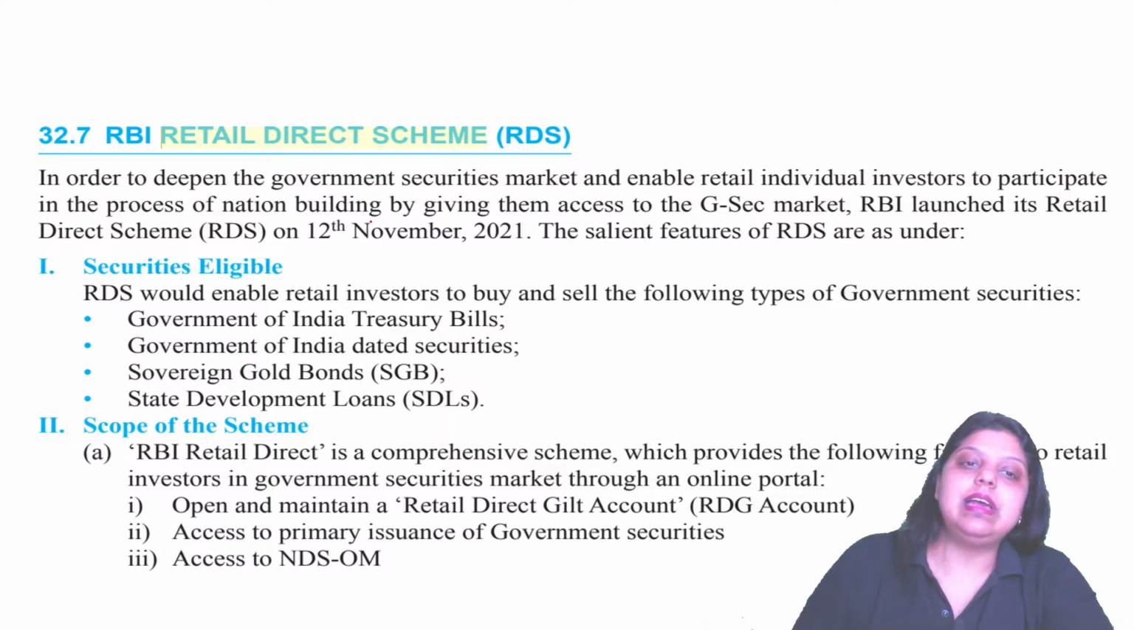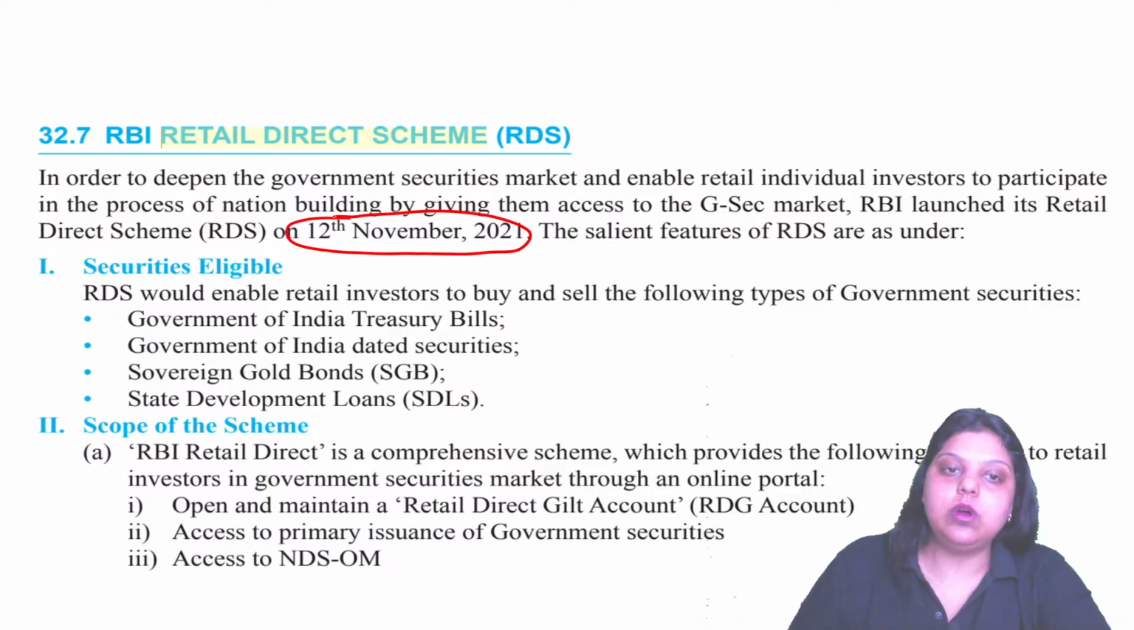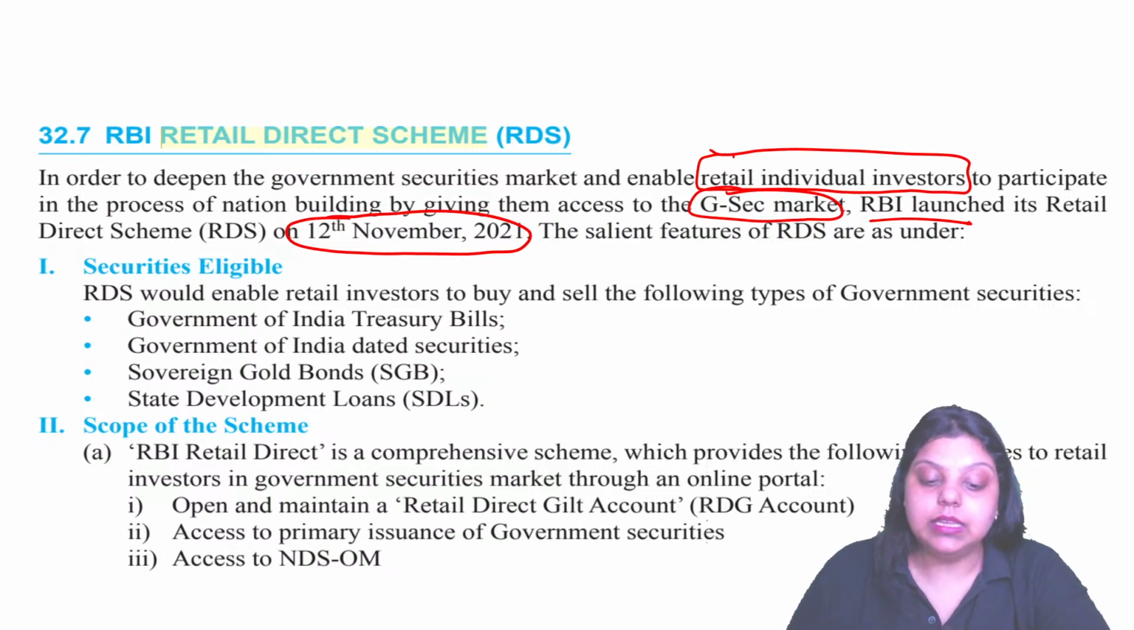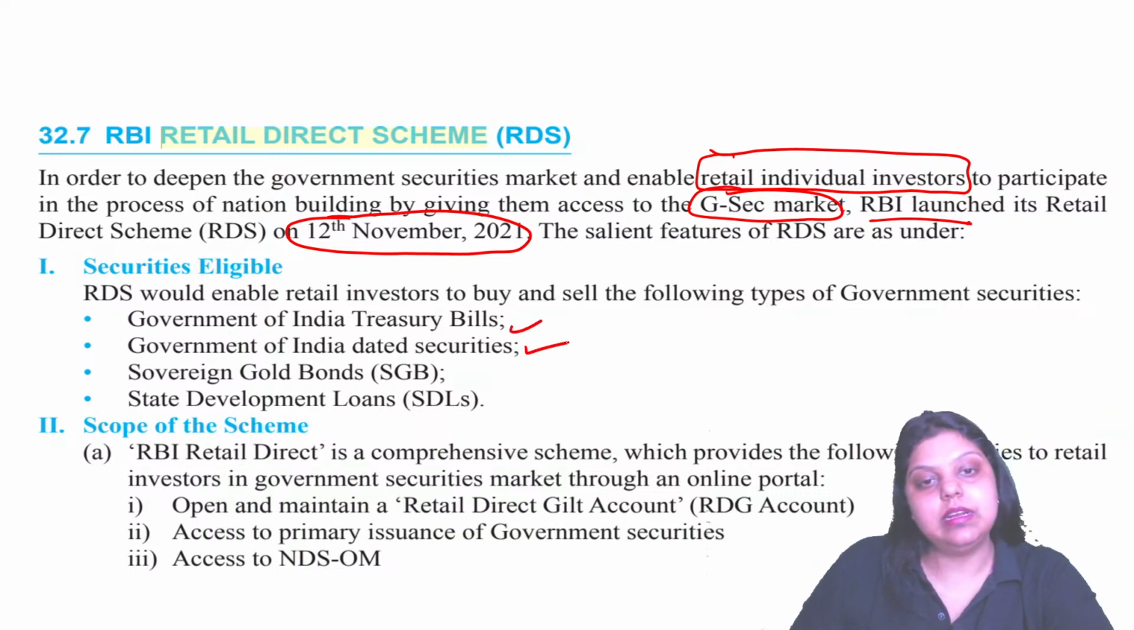So you can see the retail direct scheme was introduced by RBI on 12th November 2021, and it is the market where we are promoting retail individual investors to participate in the government security market more and more. And the government securities that can be sold and purchased here will be treasury bills, dated government securities, sovereign gold bonds, and state development loans.